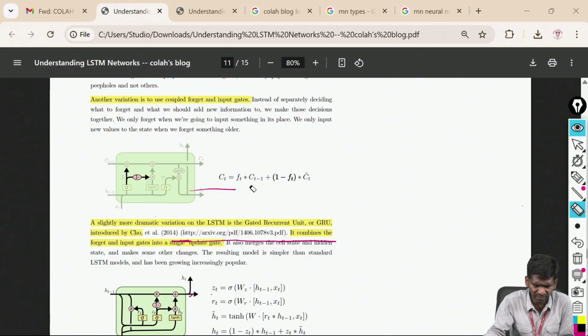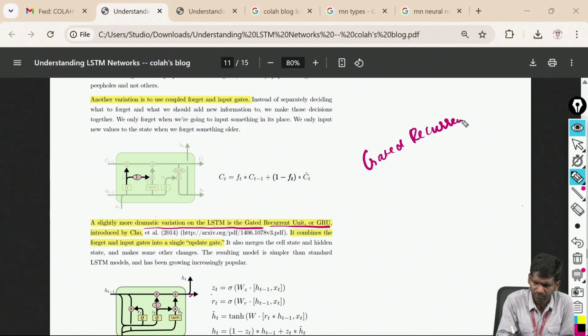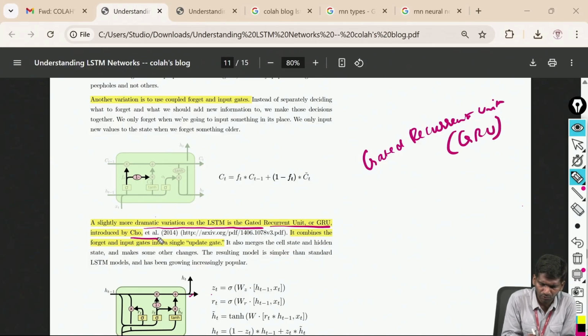Next you will see a slightly more dramatic variation of the LSTM. Okay. So you understood the LSTM, right? Now if I make a little change to that LSTM, you get the GRU. GRU means gated recurrent unit, okay. It is introduced by these authors, and you can see the link for that also.